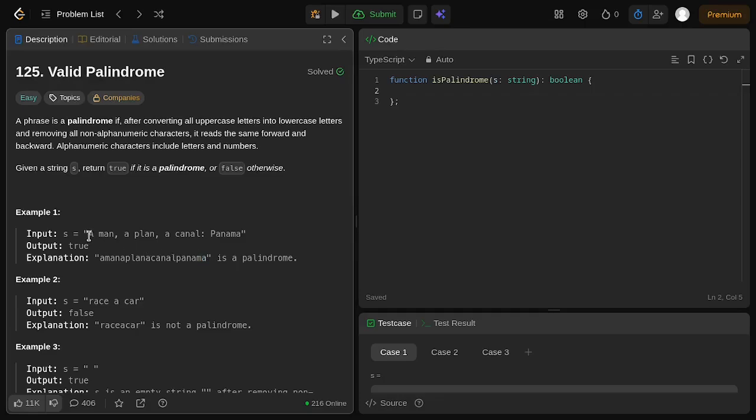By comparing them, the uppercase will be normalized to lowercase, and every space, comma, exclamation mark, question mark, colon, anything that is a non-alphanumeric character will be pruned and filtered out, and we can just get this raw string like this. Since a string is also considered an array, we can point to it using the two pointers as the index of the character that we read. And we are using TypeScript as our language. If you want to use something other than TypeScript, go ahead, I encourage you to do so.